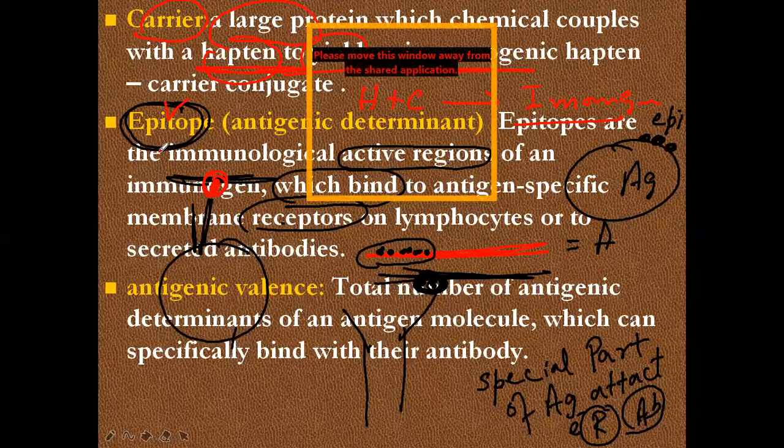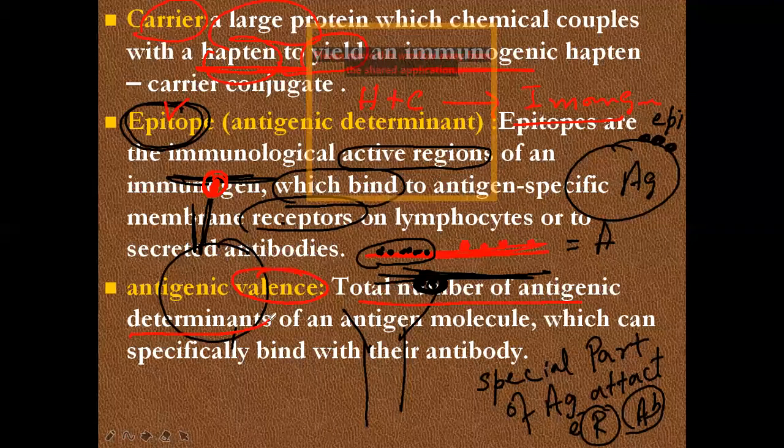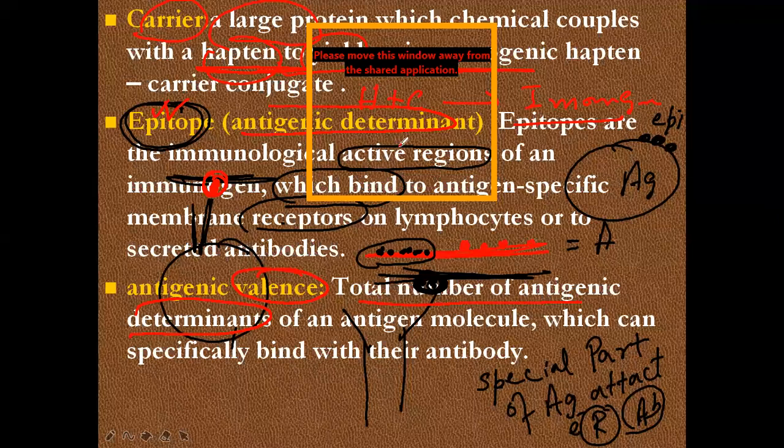Done. If you have one epitope, that is okay. If you have more than one epitope, it is known as valence, antigenic valence: the total number of antigenic determinants. What are antigenic determinants? Epitope is also known as antigenic determinant. Same thing. So the number of epitopes means the number of binding sites, the number of active sites on the antigen, the number of active regions.